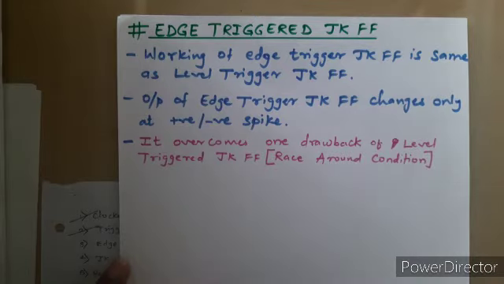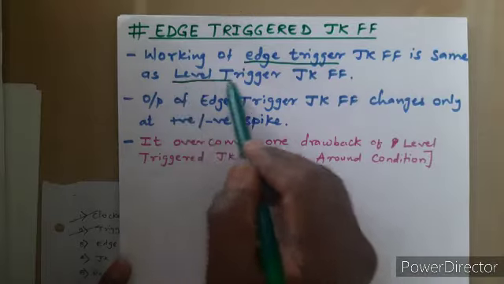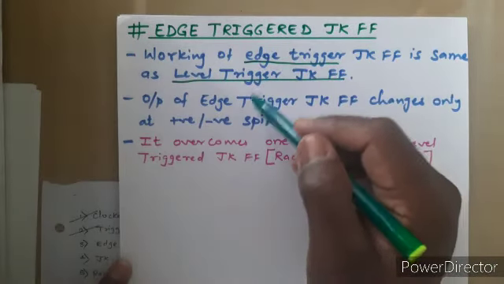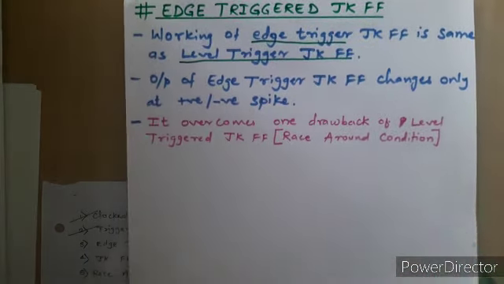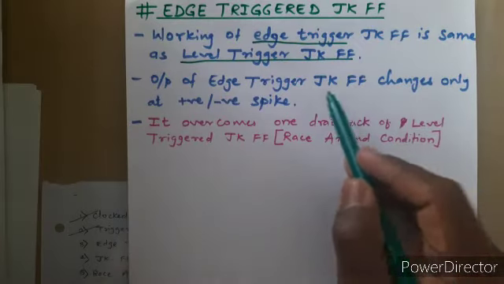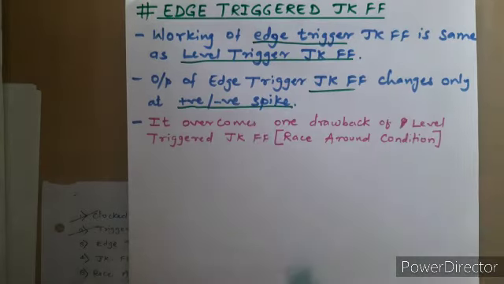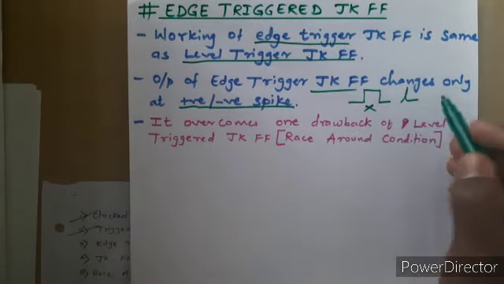Now you can see the working of this edge triggered JK flip flop is the same as level triggered JK flip flop. Here it's only a matter of triggering, how you turn it on. The output of the edge triggered JK flip flop changes only for a positive or negative spike. So it does not change for this, it only changes for this.